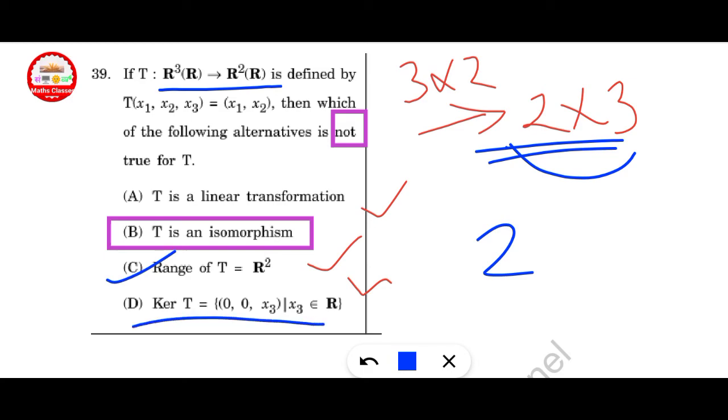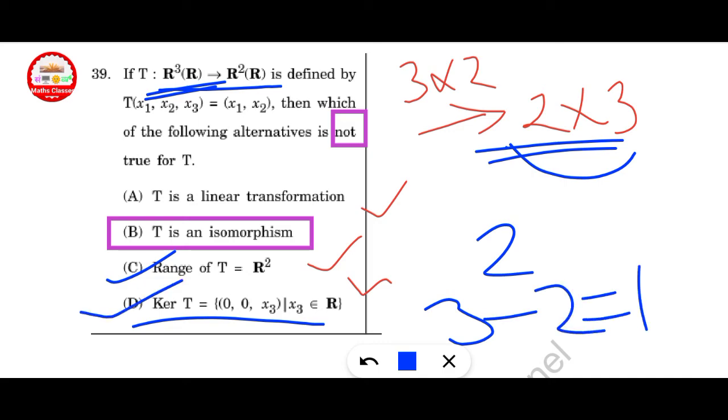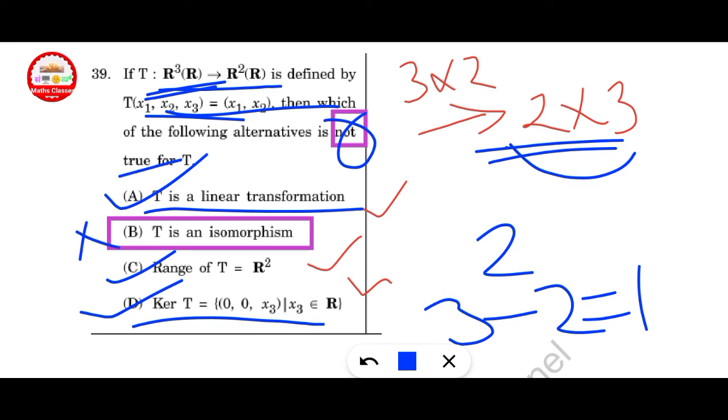Kernel of T is equal to 3, here the domain is 3, 3 minus 2 is equal to 1, this is also correct. T is a linear transformation, this is also correct. But the option given that is not true, option B is not correct.